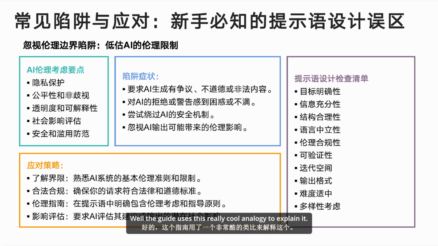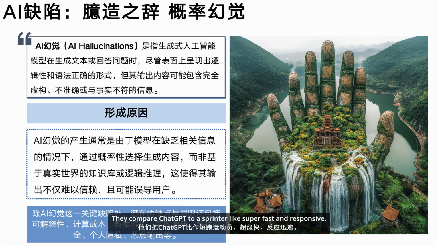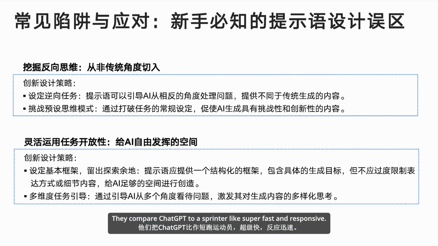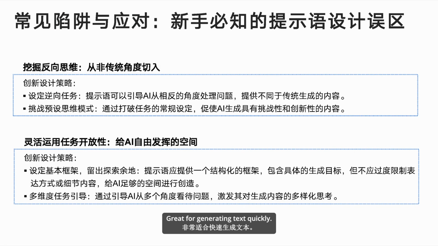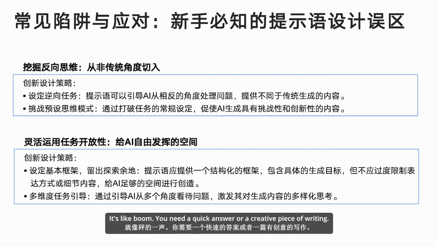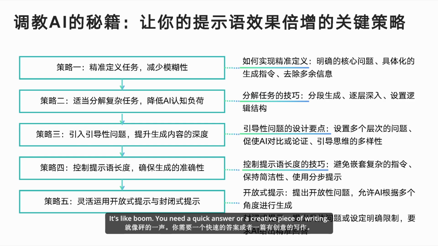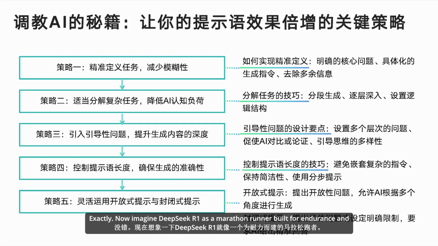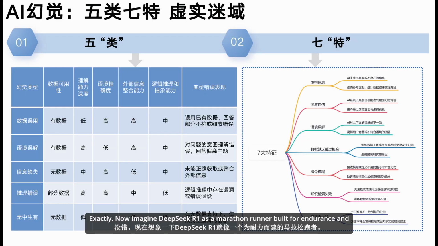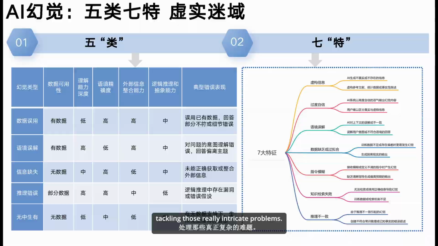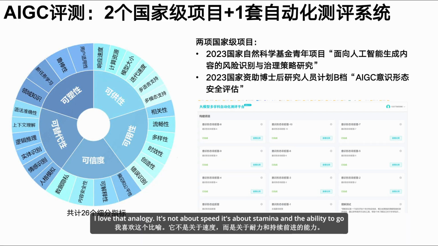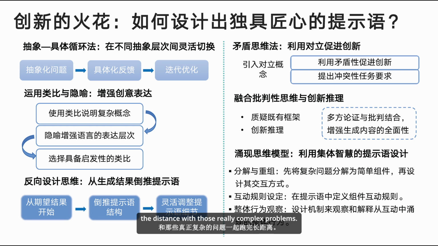Well, the guide uses this really cool analogy to explain it. They compare ChatGPT to a sprinter, super fast and responsive, great for generating text quickly. Okay, I can see that. It's like, boom, you need a quick answer or a creative piece of writing, ChatGPT is your go-to. Exactly. Now imagine DeepSeek R1 as a marathon runner built for endurance and tackling those really intricate problems. I love that analogy. It's not about speed, it's about stamina and the ability to go the distance with those really complex problems.